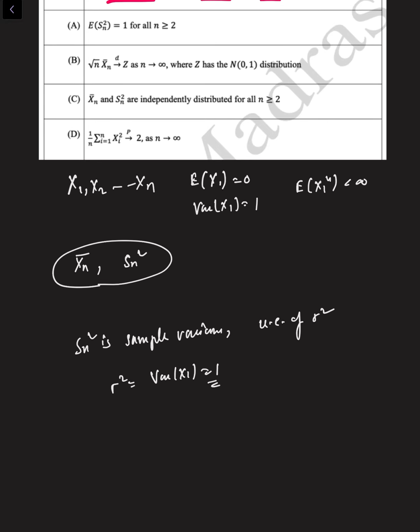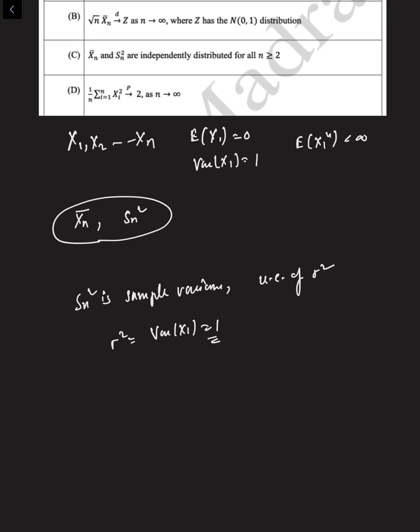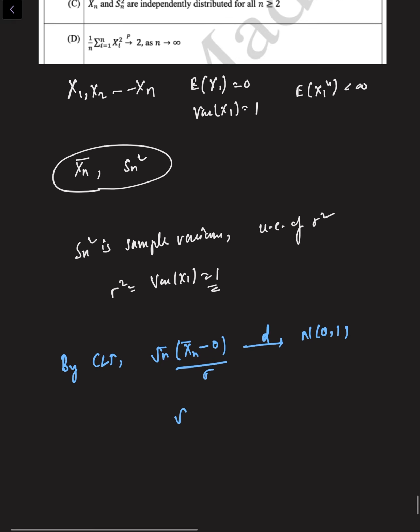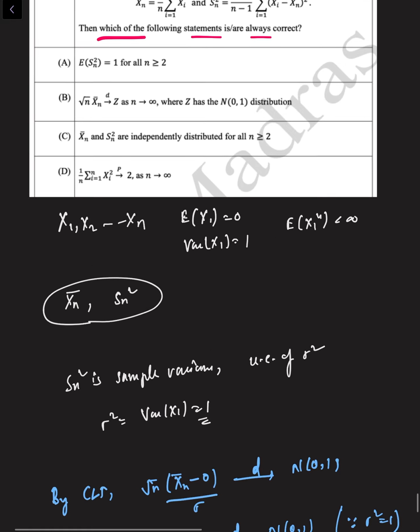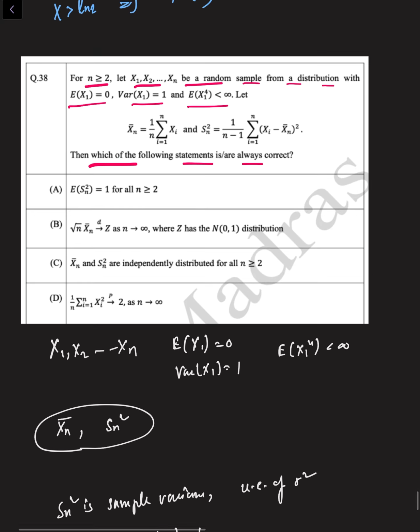The second statement says root n into Xn bar tends to Z in distribution where Z follows normal 0, 1. This is also correct because if we use the central limit theorem, square root of n into Xn bar minus 0 divided by sigma follows normal 0, 1 in distribution. So root n Xn bar follows normal 0, 1 since we have sigma square is 1. Therefore the second statement is also true.